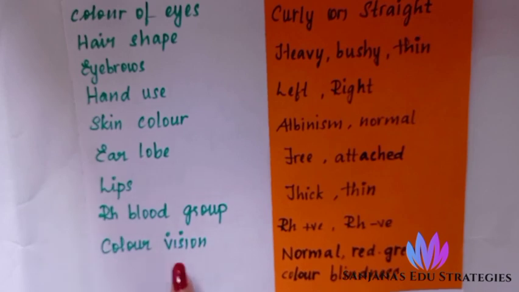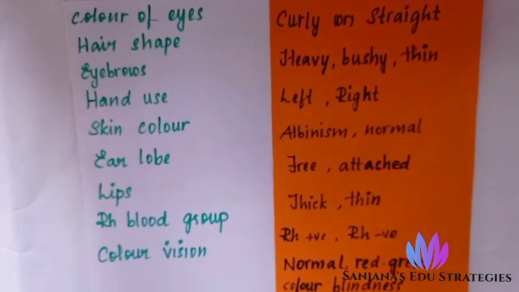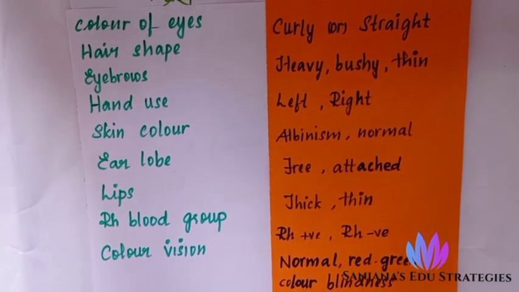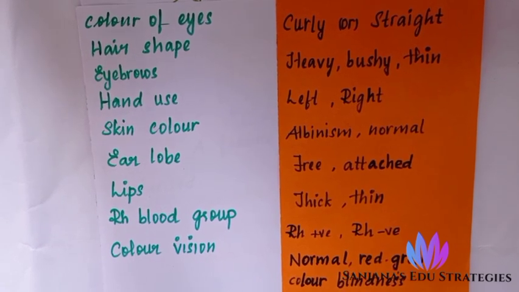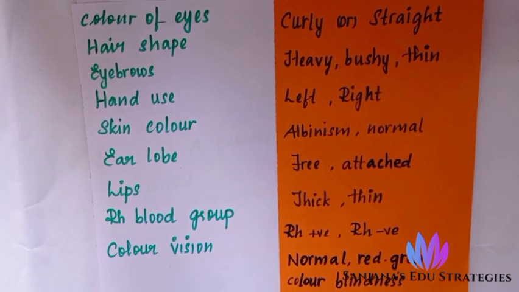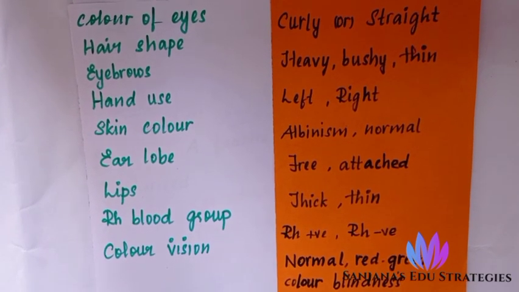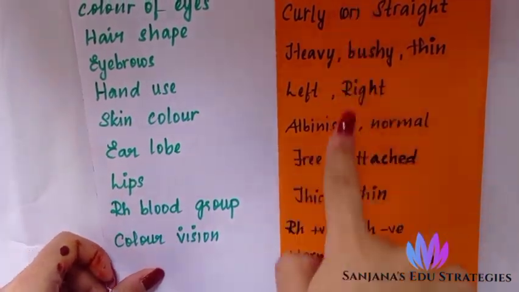About color vision, the person may have normal eyesight, that is, he can see and differentiate all colors, but sometimes the person will have red-green color blindness. That means color blindness: he cannot differentiate the colors, that is, red and green. He will have a confusion between both. That is color blindness. So these are the characters and traits.